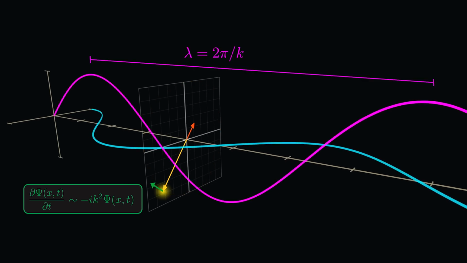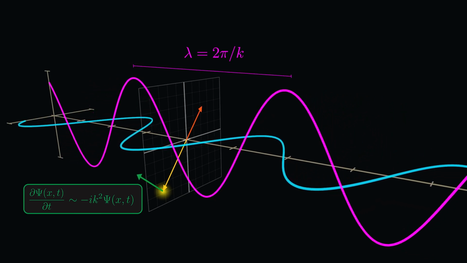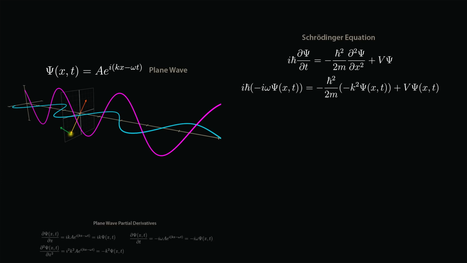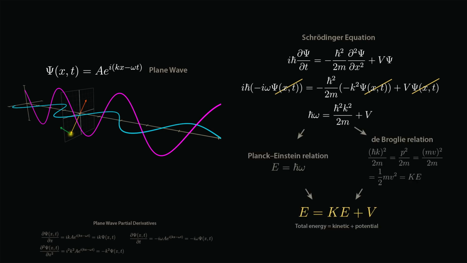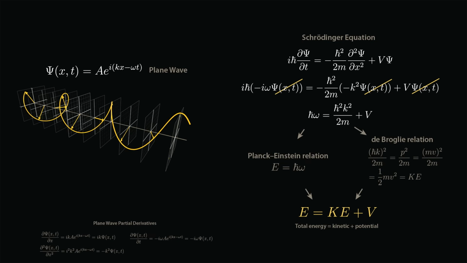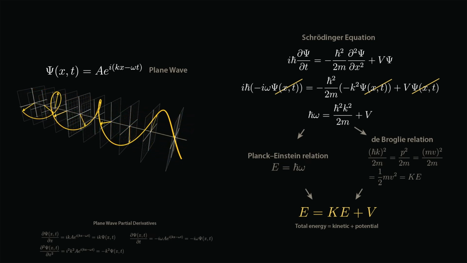Larger values of k mean our plane wave oscillates more rapidly in space, increasing the curvature of the wave function and increasing the second derivative, which following Schrödinger's equation pushes our wave function around the complex plane faster in time. Plugging the full plane wave into Schrödinger's equation, we can show that the plane wave is a solution and recover the exact relationship between spatial frequency k and frequency in time ω. This is the relationship that Schrödinger started with from de Broglie's matter waves. So our plane wave looks like spirals on a series of complex planes, and Schrödinger's equation connects the behavior of these spirals in space and time.